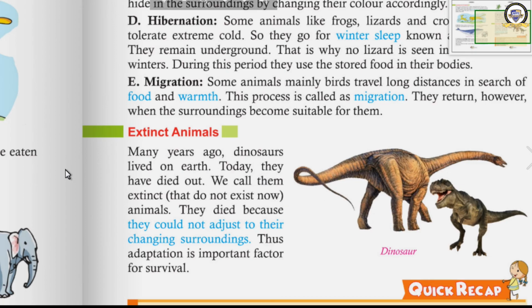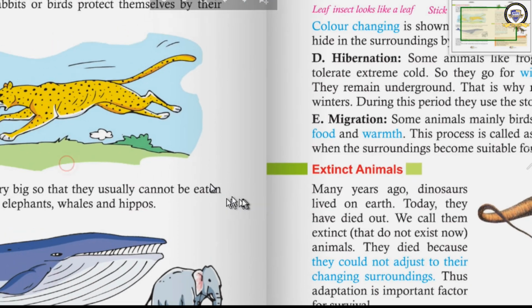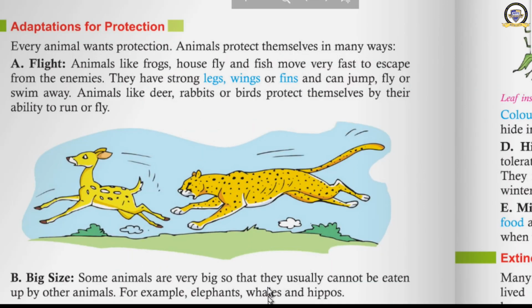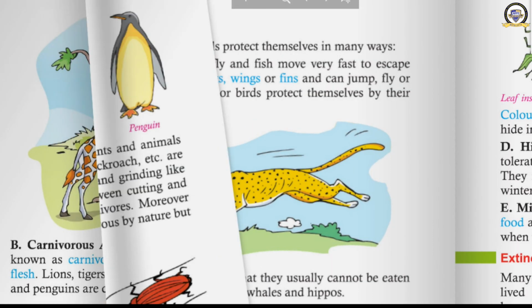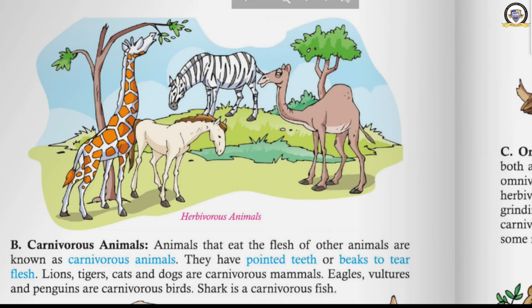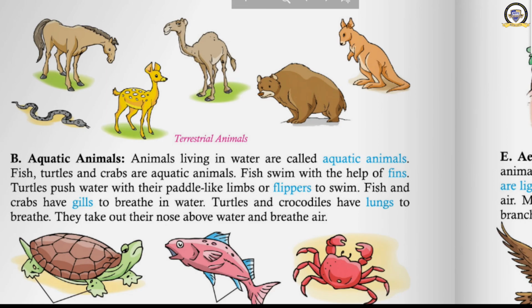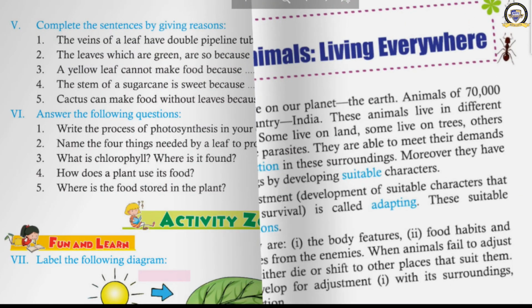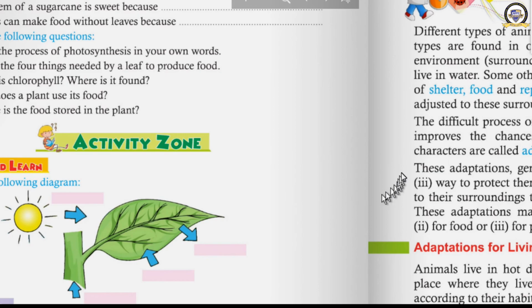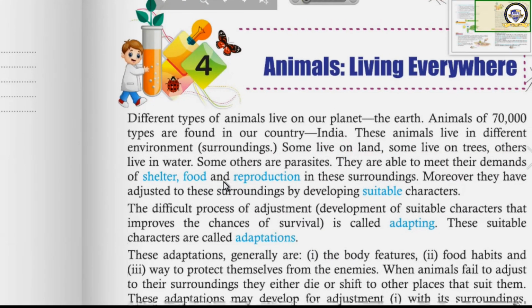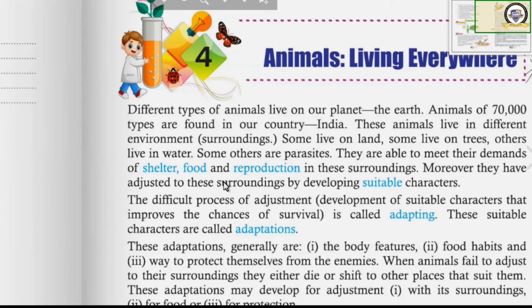Now we have seen three types of adaptations. What were they? Number one, adaptations for protection. Then number two, what was that? Adaptations for food. We have seen now different kinds of animals are there. Okay, then what did we see? We saw the adaptations for living. These are the three points we discussed in this chapter. You have understood the chapter very well?